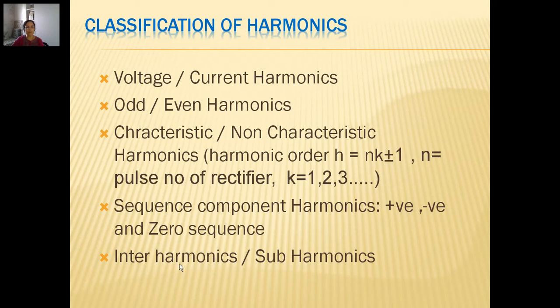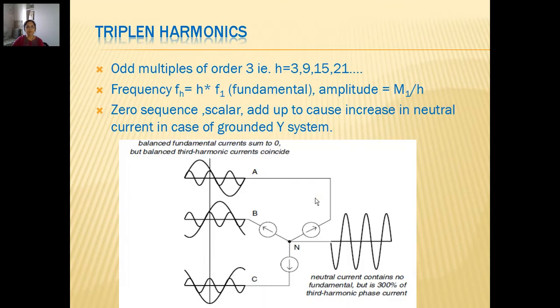When we go from third order to fifth order, the in-between frequencies between third and fourth order would be called interharmonics, whereas subharmonics would be frequencies lower than our fundamental frequency. So recently the study has also continued for interharmonic and subharmonic contributions, but we are restricting ourselves right now only to the integer multiples of the input supply frequency.